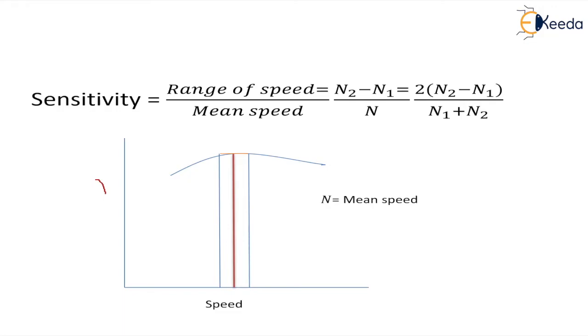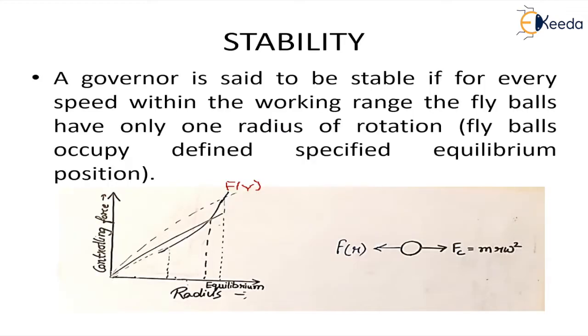So if we plot a graph between efficiency and the speed, this is the maximum speed, which is n2, the minimum speed n1, and the mean equilibrium speed is denoted by capital N. So sensitivity is of course a desirable quantity, but up to a certain limit.